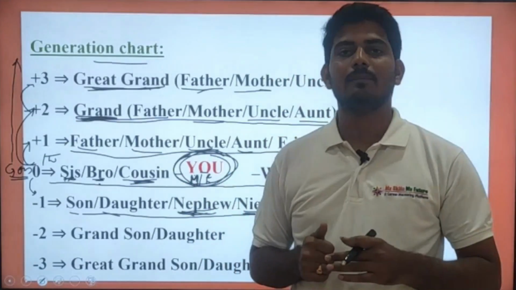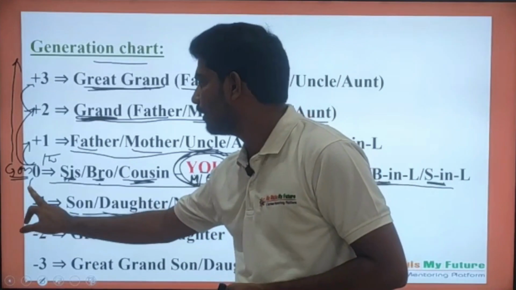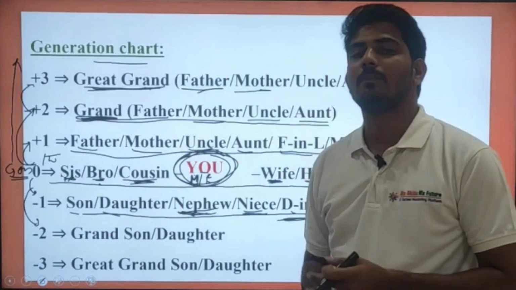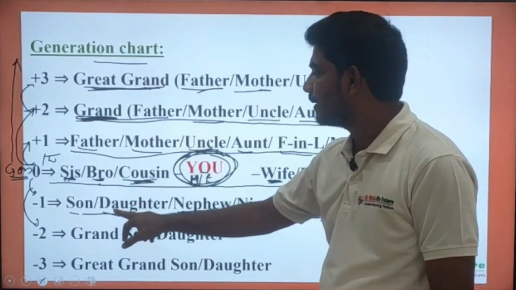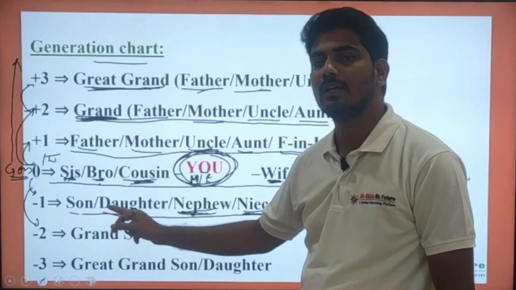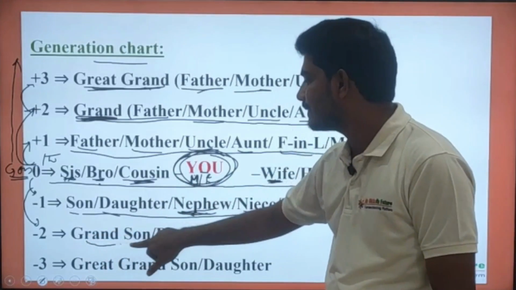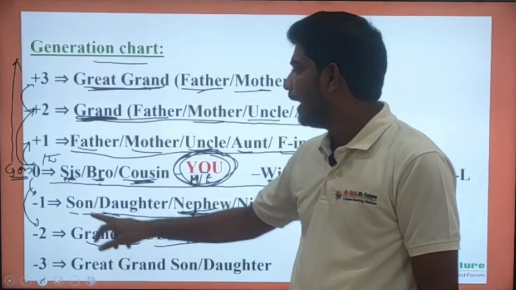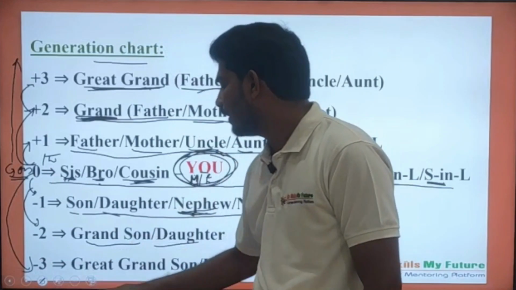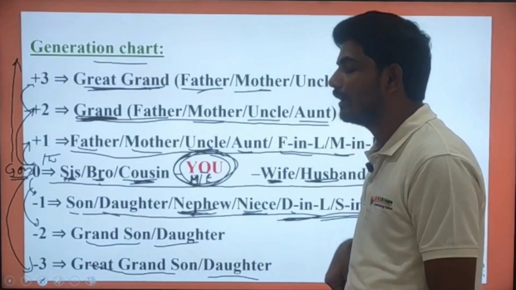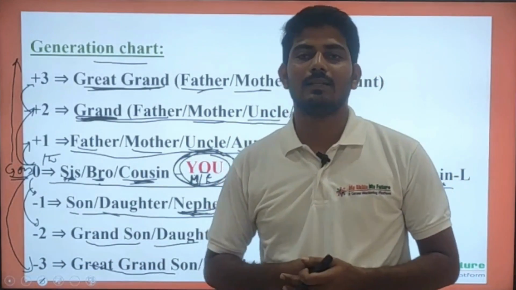And let's see minus two generation. At minus two generation, after your children get married and have some children, those children will be your grandson and granddaughter. And at minus three generation, you will get great grandson and great granddaughter. So try to remember this generation concept.